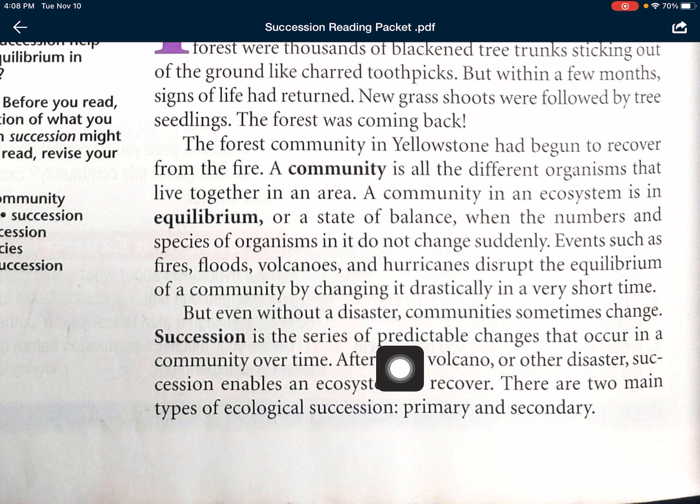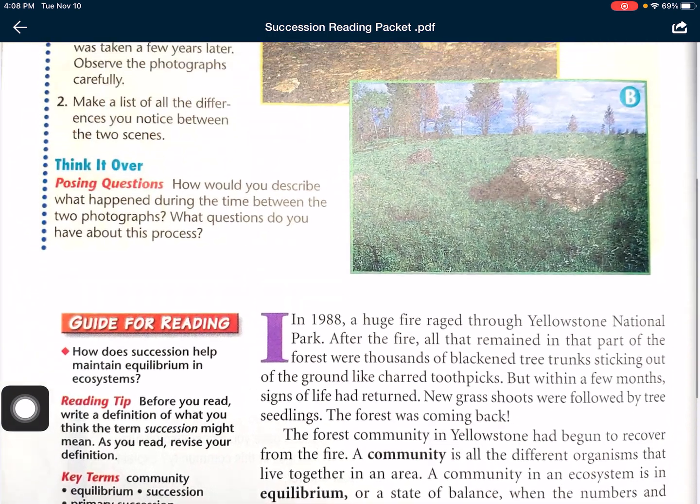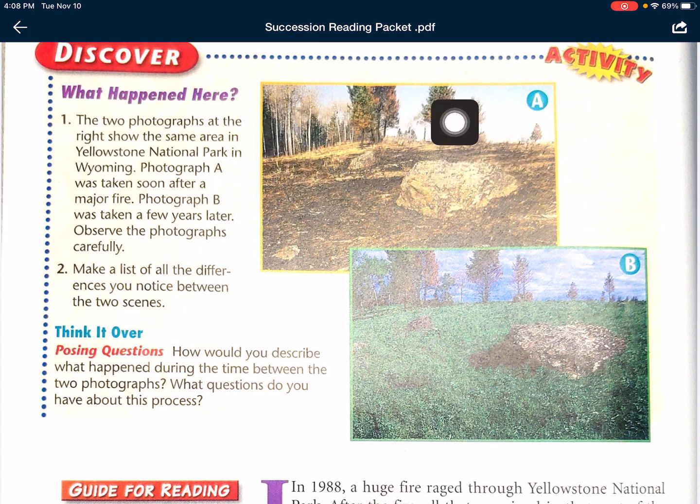Succession is the series of predictable changes that occur in a community over time. After a fire, volcano, or other disaster, succession enables an ecosystem to recover. There are two main types of ecological succession, primary and secondary. The picture at the top shows an ecosystem that has been disturbed by a fire. And the second picture, picture B, is the regrowth of that ecosystem after the fire. It's repairing itself. That is an example of succession.